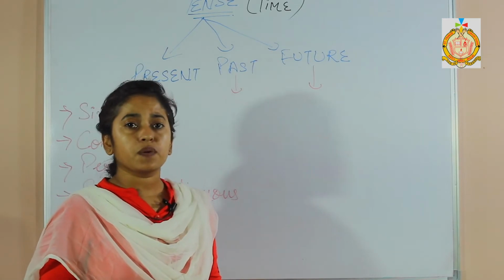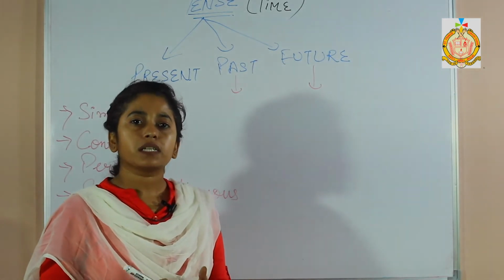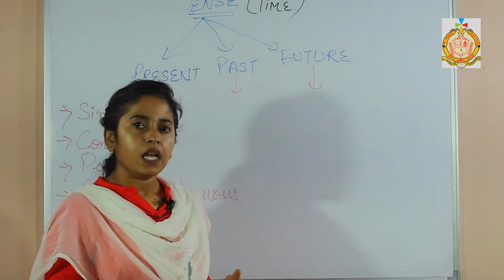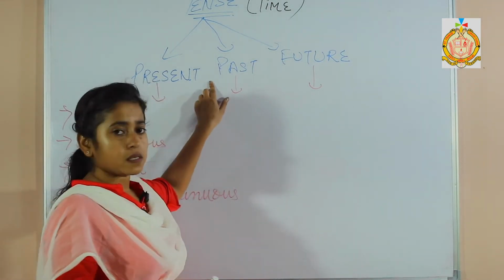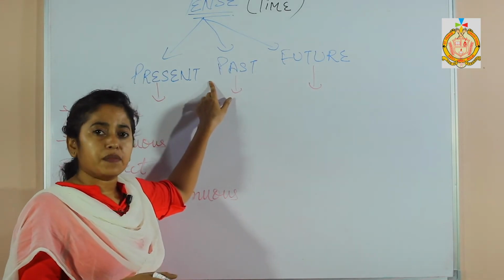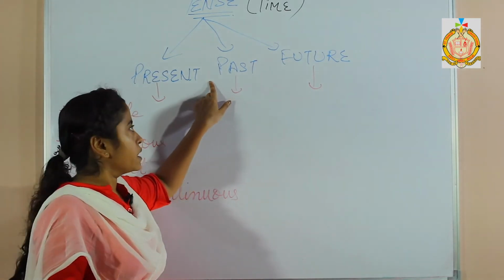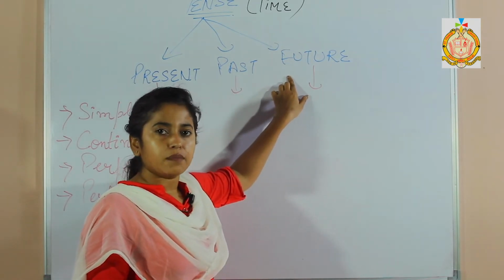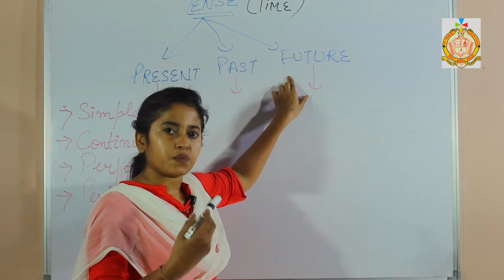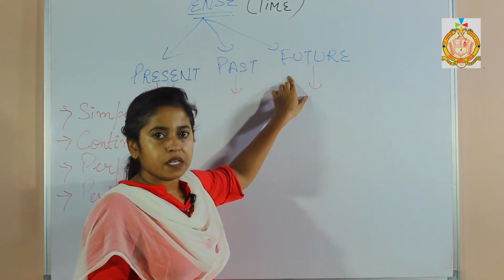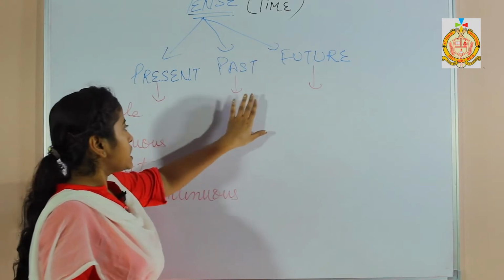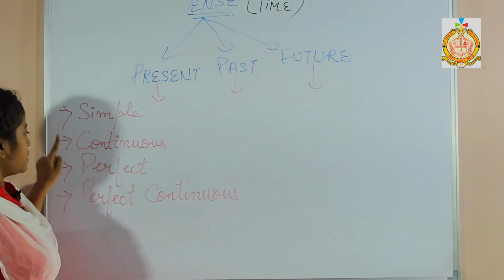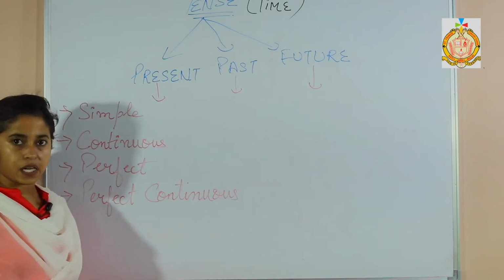What is present tense? Present tense means the tense or the time which is going on at present, in the moment itself. Then comes the next one, past tense. What is past? The yesterday's time, the time which has already gone. And the next one is future, the time which is still to come. It hasn't happened but it will happen in the near possibilities of the future. All these 3 tenses are further divided into 4 different kinds: simple, continuous, perfect and perfect continuous.